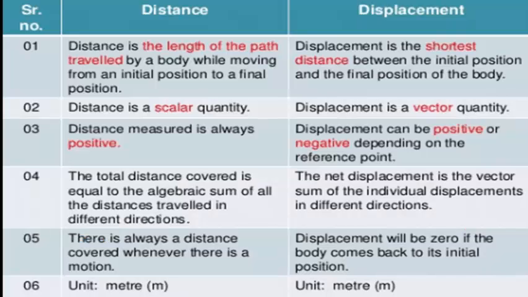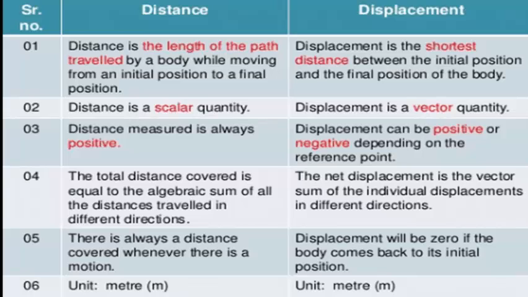The difference between distance and displacement. Distance is nothing but the length of the path travelled by a body while moving from an initial position to a final position, whereas displacement is the shortest distance between the initial position and the final position of the body.